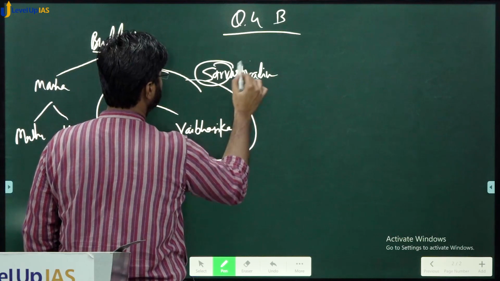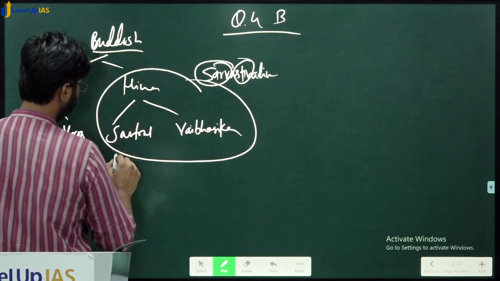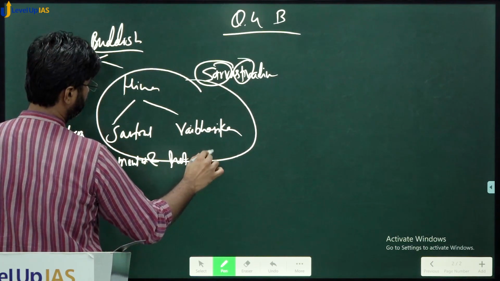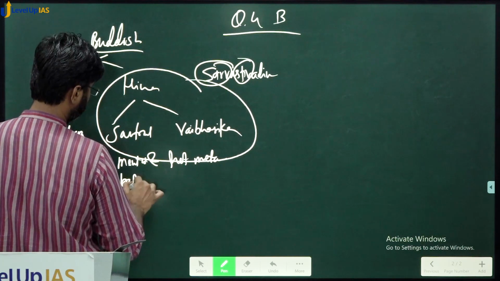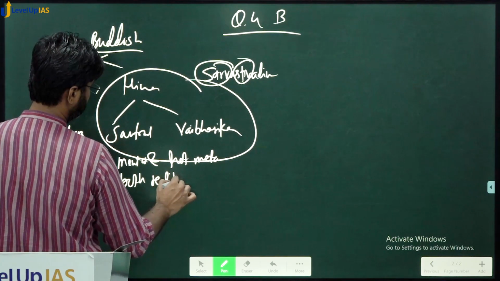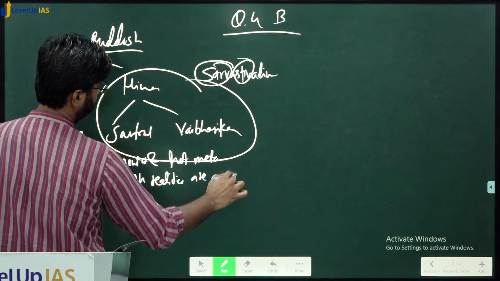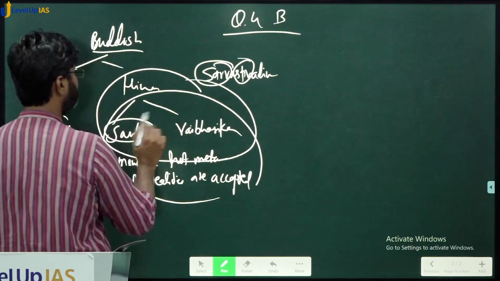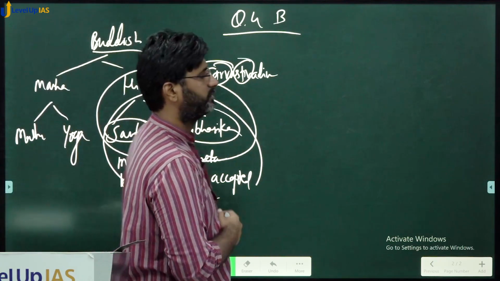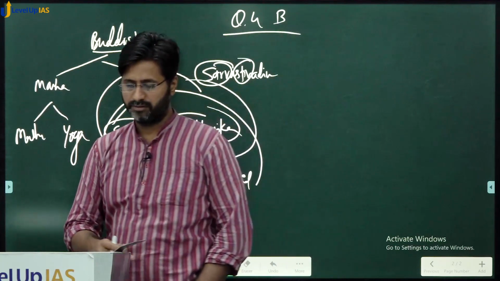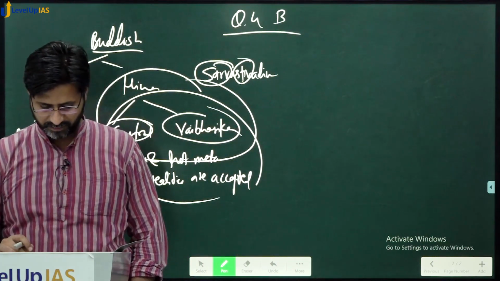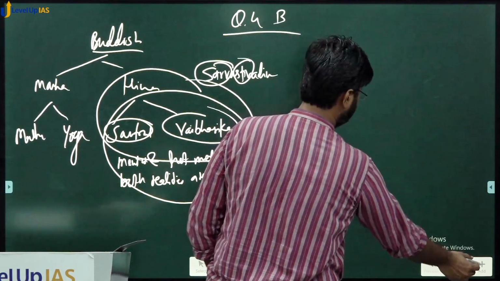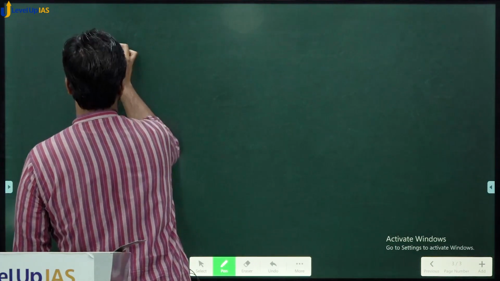Sarvastivadins means what? Sarva Asti. That is mental and non-mental, both realities are accepted. And this is what first you have to establish. Then how both differ from each other. So they differ from each other not in the context of metaphysics, but they differ in the context of their epistemological stand. Okay. So how would you write it? Question is about 10 marks.